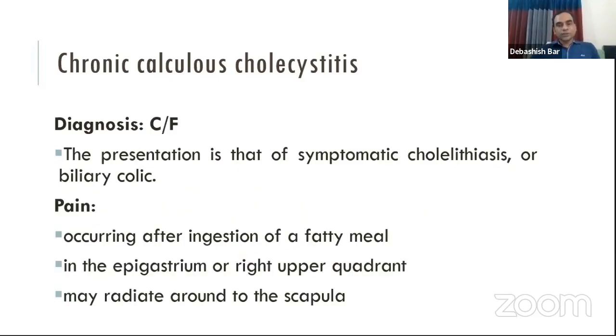The patients with chronic cholecystitis present with symptomatic biliary colic, and the most common symptom is pain that occurs after ingestion of a fatty meal, and it is felt in the epigastrium or right upper quadrant, that is right hypochondrium, and this pain may radiate to the scapula.